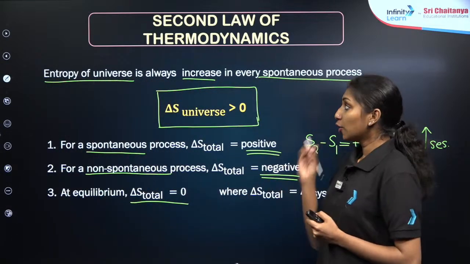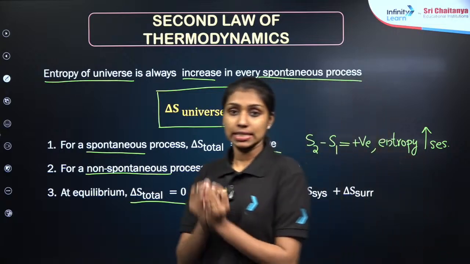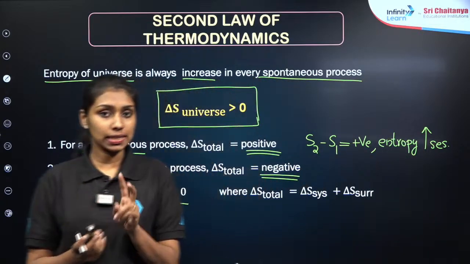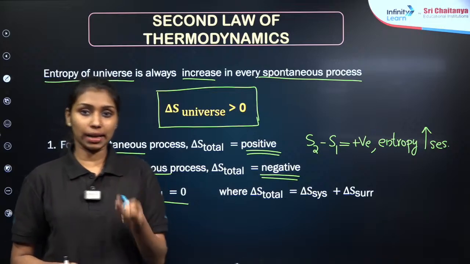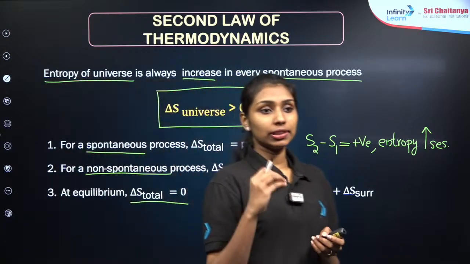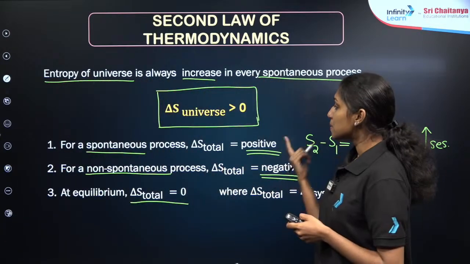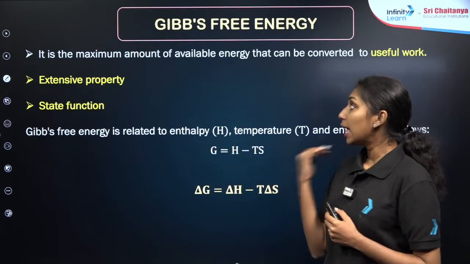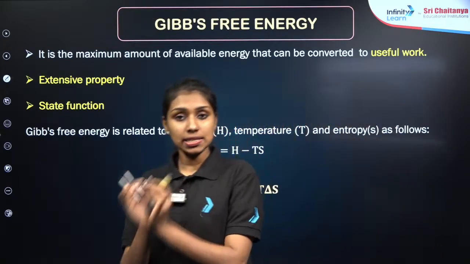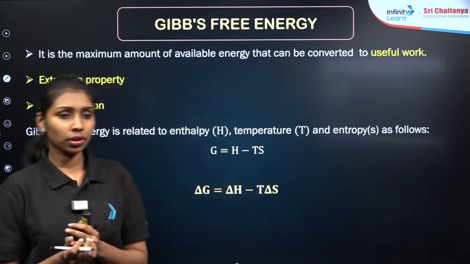Yes, fine. Now, whenever we are discussing the spontaneity of a process, we will be discussing two terms, right? The first one is the minimum energy, and the second one is the maximum randomness. The randomness is related to entropy. Now we will be discussing the energy change, which is known as Gibbs free energy.